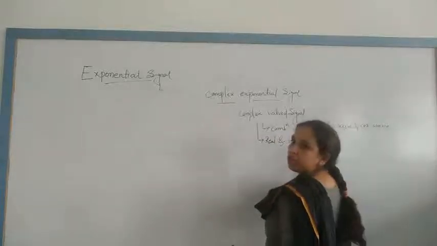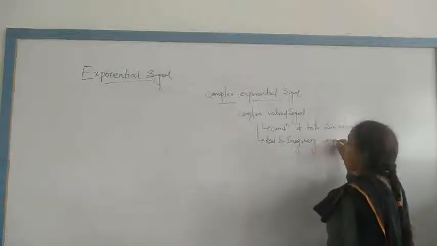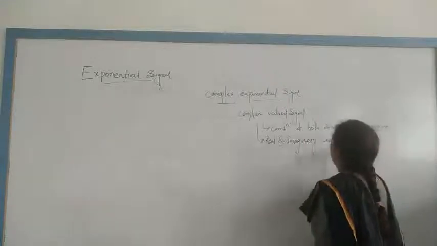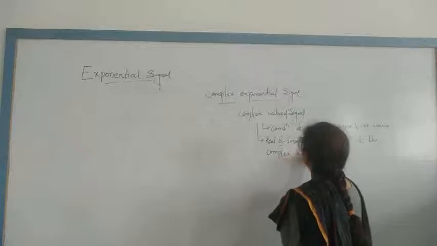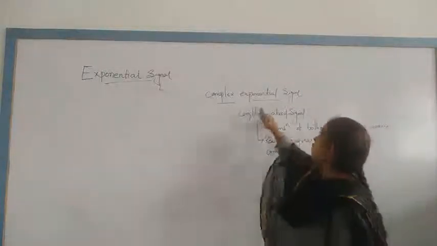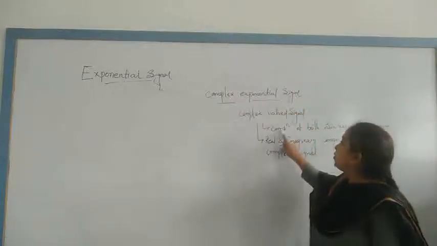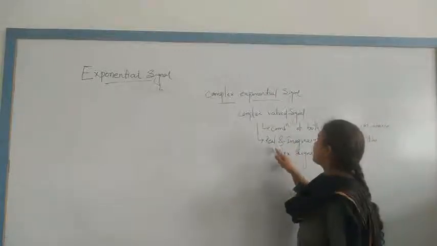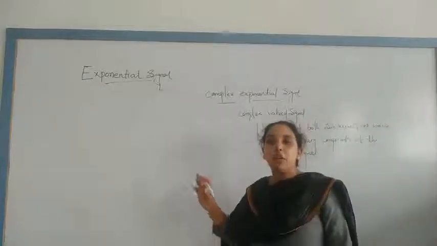It is a combination of both real and imaginary components of the complex signal. Means a complex waveform or complex exponential signal encapsulates both sine waves and cosine waves, and inside this some part is real and some part is imaginary components.